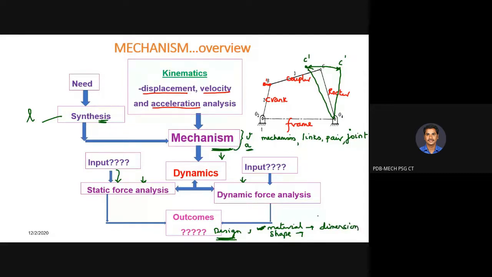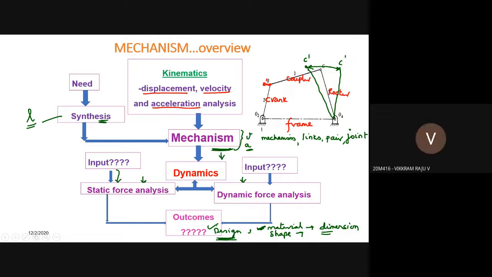Okay, in the earlier case you would have defined only the length. Here all the other dimensions, the exact lengths, breadth, width, all dimensions are defined for the links. So this is where your complete design becomes complete. Okay.